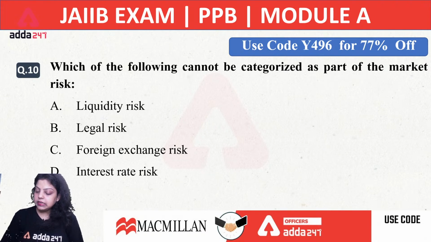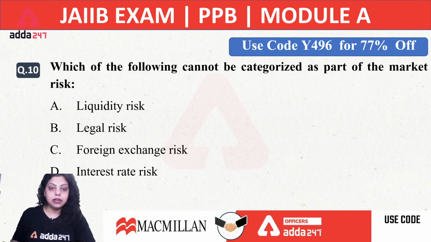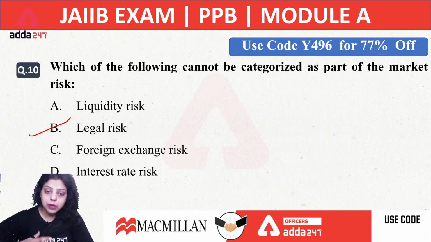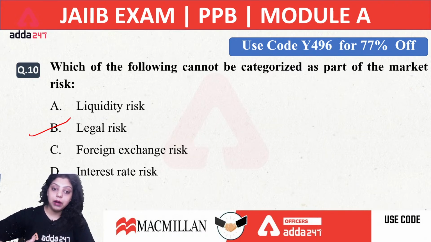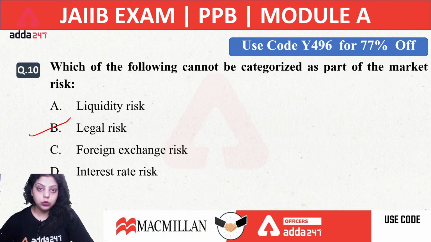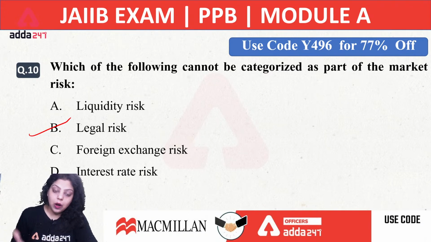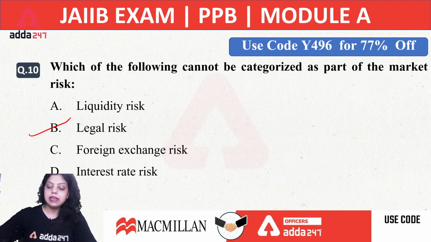Okay, 10th is B. Everyone is saying very good. The 10th right answer is B, that is legal risk. It is not a part of market risk. What is market risk? Market risk is simply when a bank has invested its money in the market and that market went into loss, then the bank has to face the market risk. So liquidity, foreign exchange, interest rate, all can be categorized as market risk, but not the legal risk. Okay, so the right answer will be B.